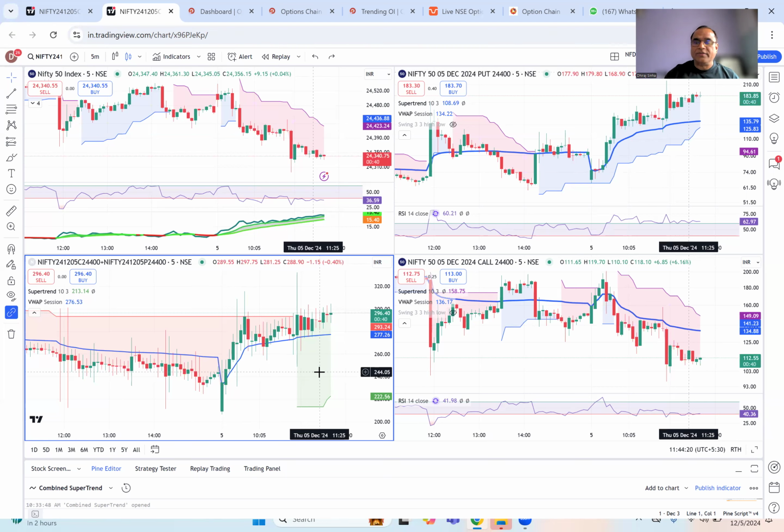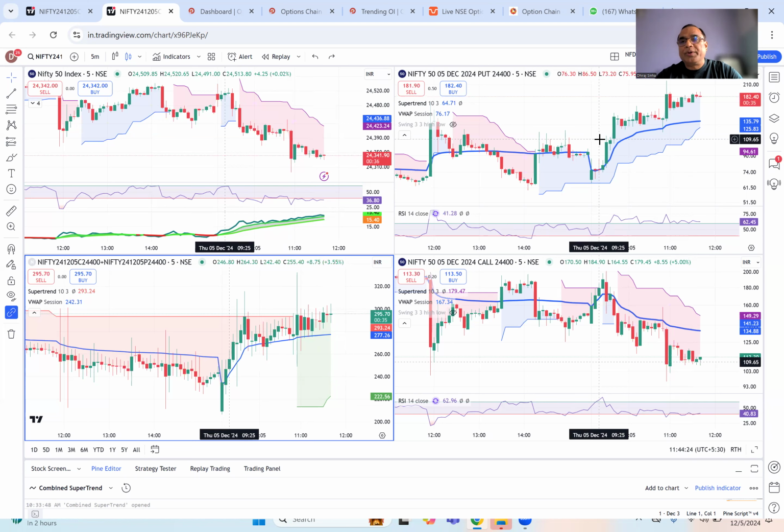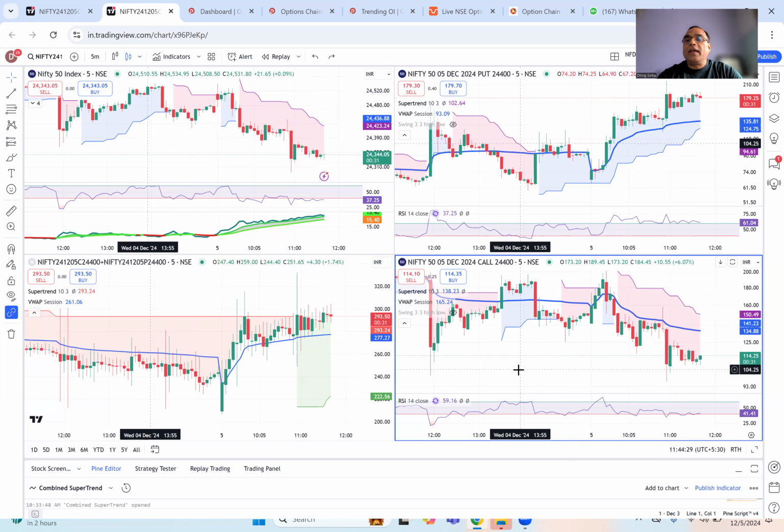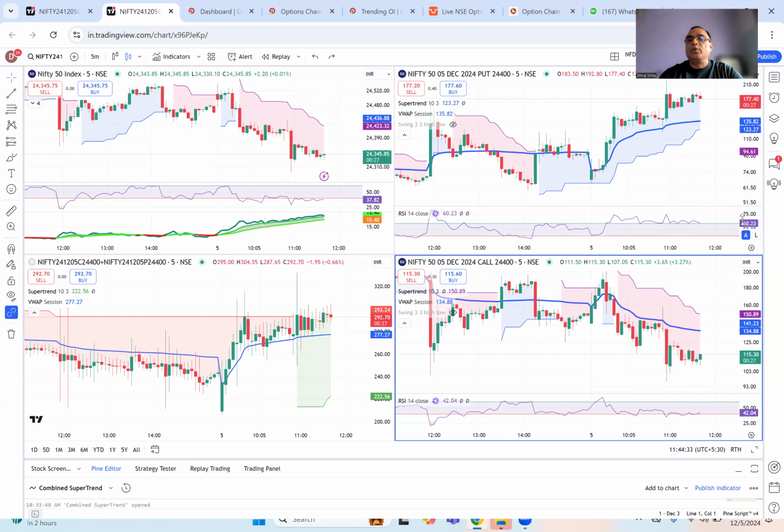You need to be directional. Now, what is the third and the fourth thing I look at? I look at the put ATM and the call ATM chart. And here I look at whether they are in the same direction or different directions. The day you will see this kind of behavior, you can rest assured that both of them will be in opposite direction. One will be going up, one will be bullish, one will be bearish.